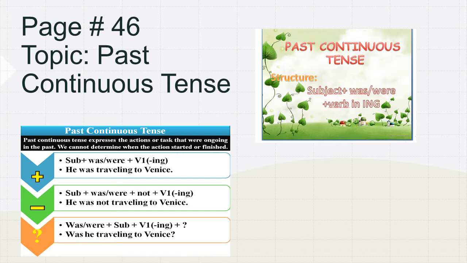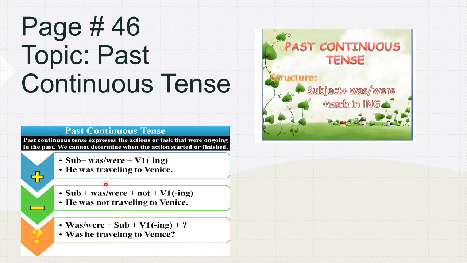Now in positive sentences, the structure is subject, was or were, first form of verb plus ing. He was traveling to Venus. In negative sentences, subject plus was or were plus not, first form of verb with ing. He was not traveling to Venus.